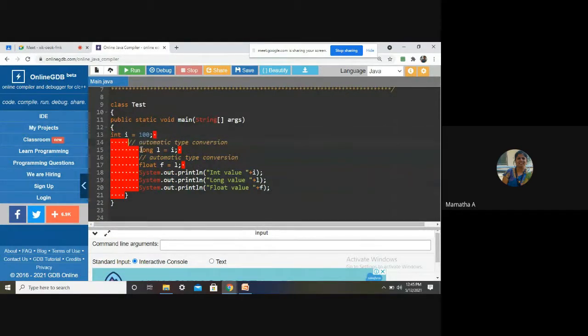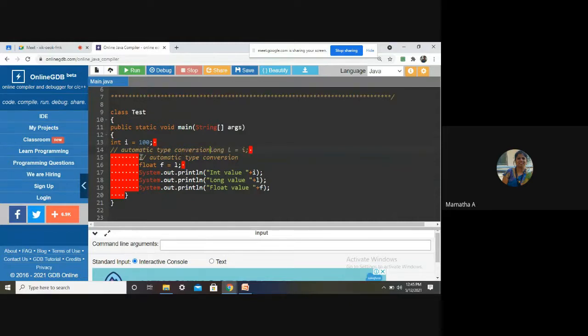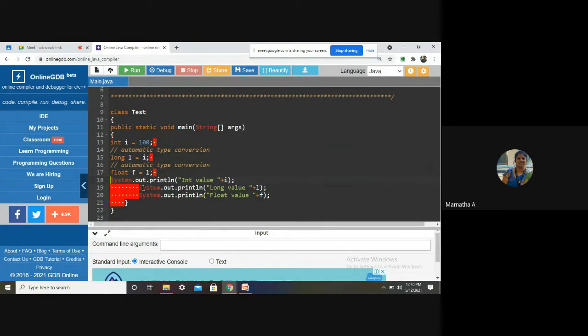There won't be any harm. Automatically, it will be stored. What is the size of float? Four bytes. Okay.